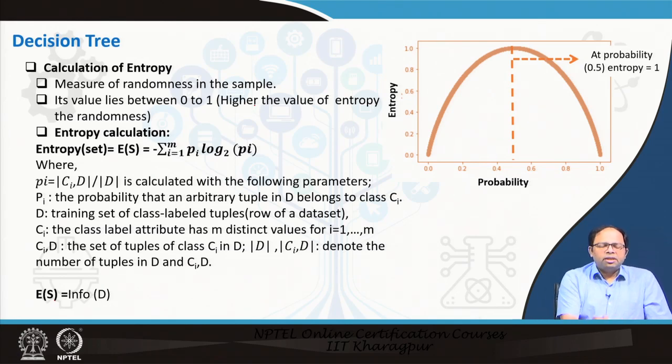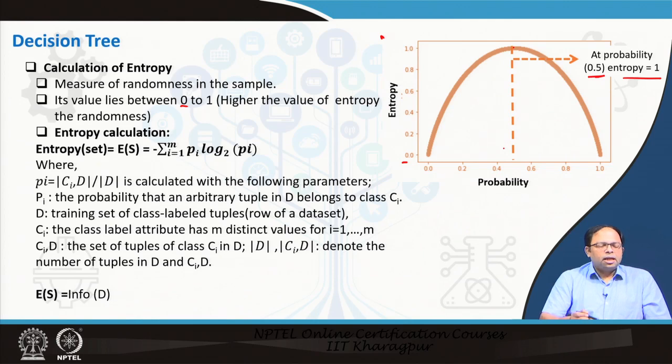So, the randomness could be measured using a value of 0 to 1. Had the value of entropy, that is the randomness. There we can see, this entropy value could be 0 to 1, whereas this probability at entropy equal to 1 we will have 0.5. That means there is a maximum mix, that is 50% of one group, 50% of another group. So, that is why it is a 0.5 probability. So, when entropy is lower, then the probability is also lower.